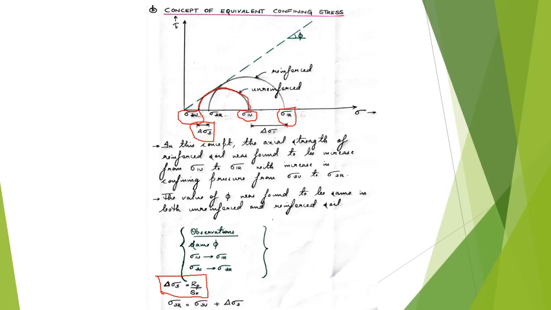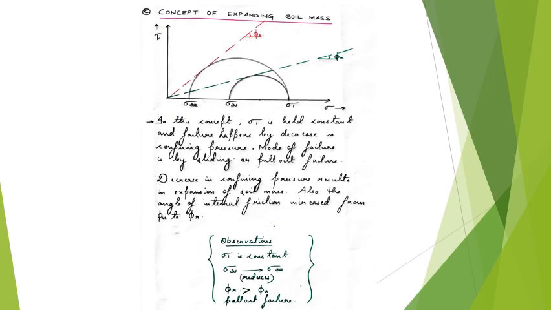So you can use this equation for finding out the equivalent confining stress, which causes the improvement in strength in reinforced soil. And also we can write sigma 3R, that is the confining stress of the reinforced soil, as sigma 3U plus delta sigma 3. Okay, so only these two relations you have to remember in the case of equivalent confining stress. So this is also a very simple concept. Just make sure that you are well acquainted with the conditions of the test.